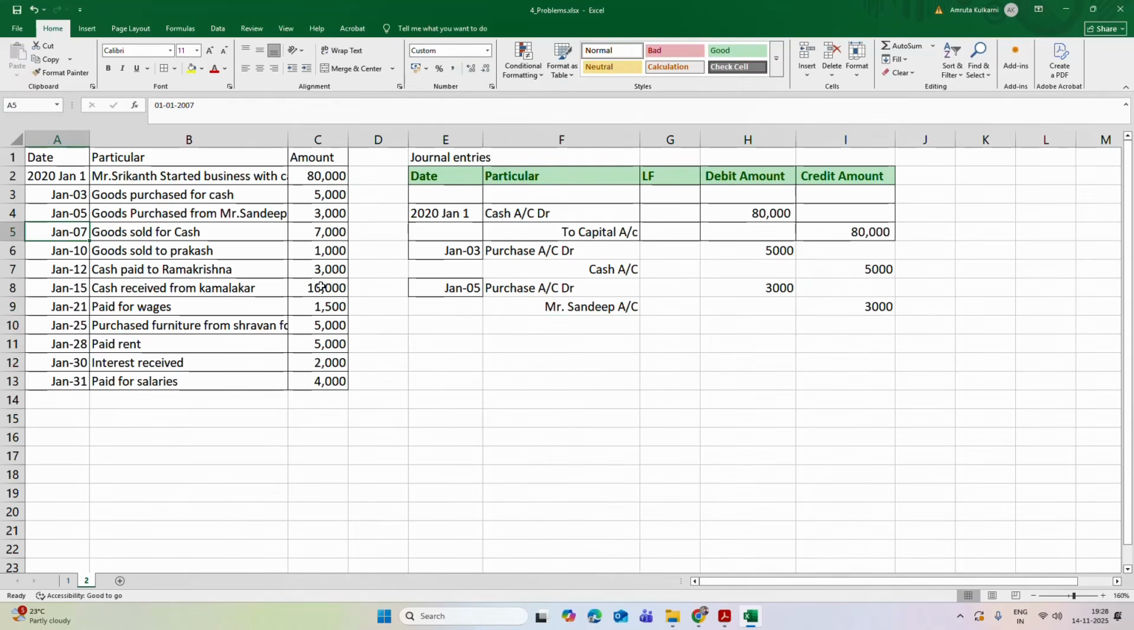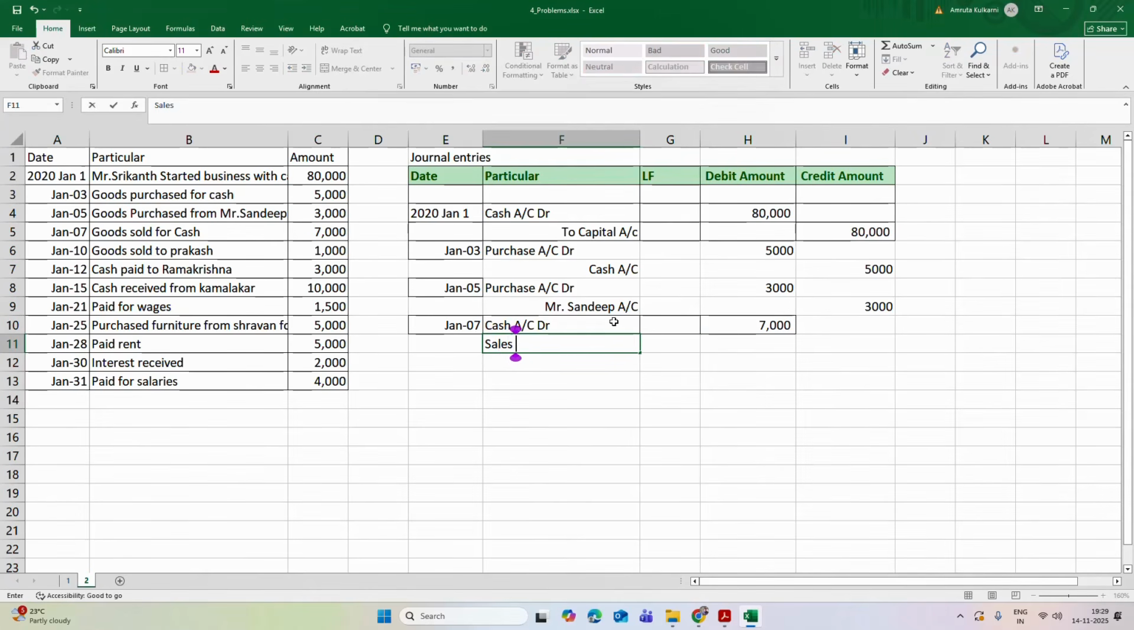Then on January 7, what is to be done? That is goods sold for cash. Now goods are sold for cash. So cash account will be debited because cash will increase now. So cash account is debited for rupees 7,000, and from where this 7,000 rupees came? That is sales account. So sales account is to be credited by 7,000 rupees.